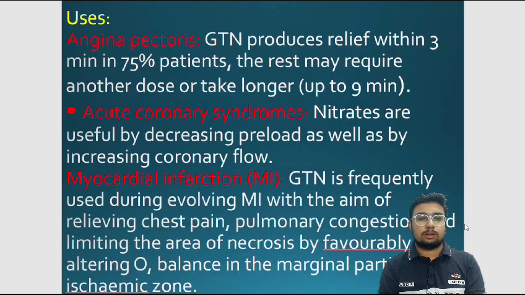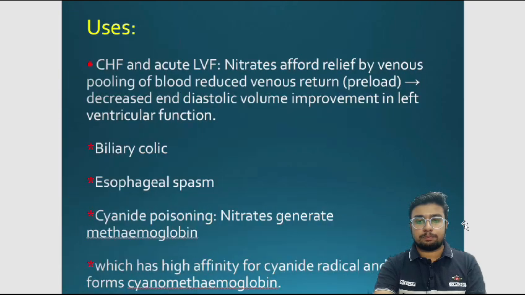Uses. Angina pectoris: GTN produces relief within 3 minutes in 75% of patients. The rest may require another dose or take longer. Acute coronary syndrome: nitrates are useful by decreasing preload as well as by increasing coronary flow. Myocardial infarction: GTN is a frequently used drug in myocardial infarction, with the aim of relieving chest pain, pulmonary congestion, and limiting the area of necrosis by favorably altering the oxygen balance in the marginal partially ischemic areas.